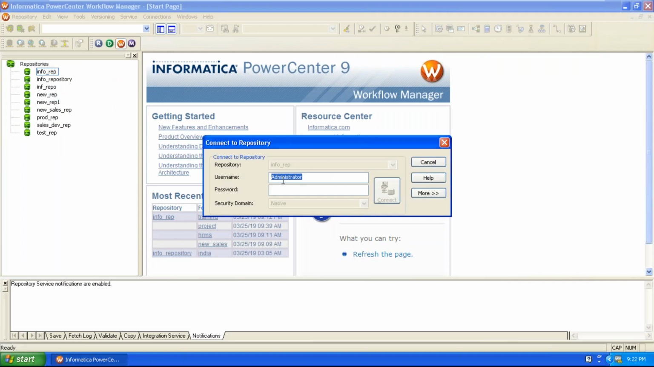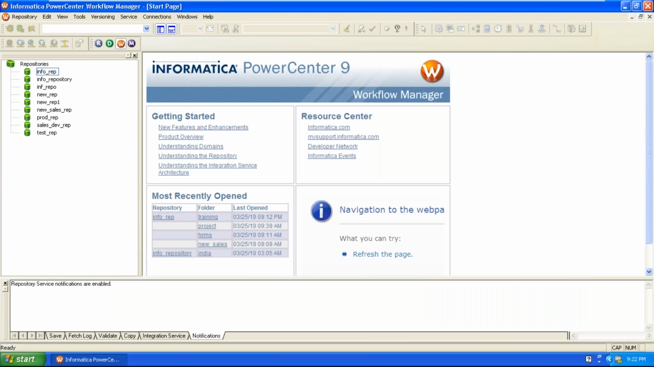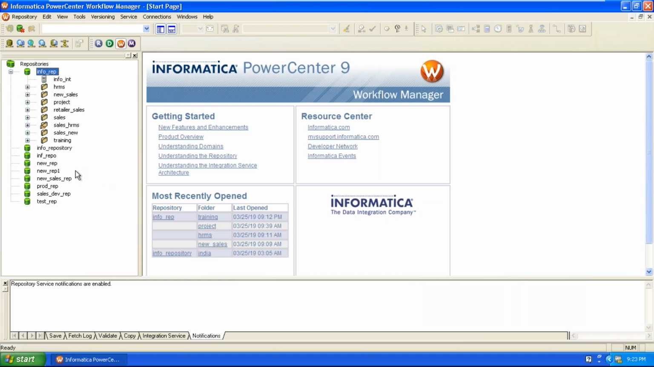Now the workflow manager tool connects to the same repository with the username and password. Once connected, select the same repository folder again and expand. And then go to the workflow designer tool.